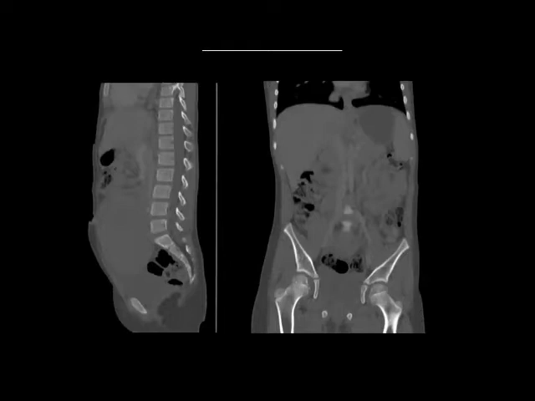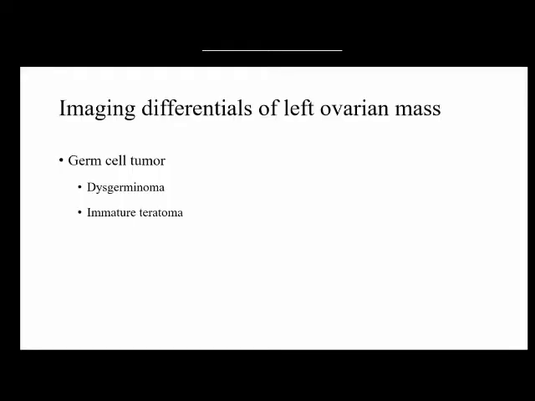Considering these findings, the differentials from our side will primarily be the germ cell tumor group itself. Within the germ cell tumors, first we would think of a dysgerminoma, primarily because of the presence of lymphadenopathy, and second, probably an immature teratoma. So these are the differentials.